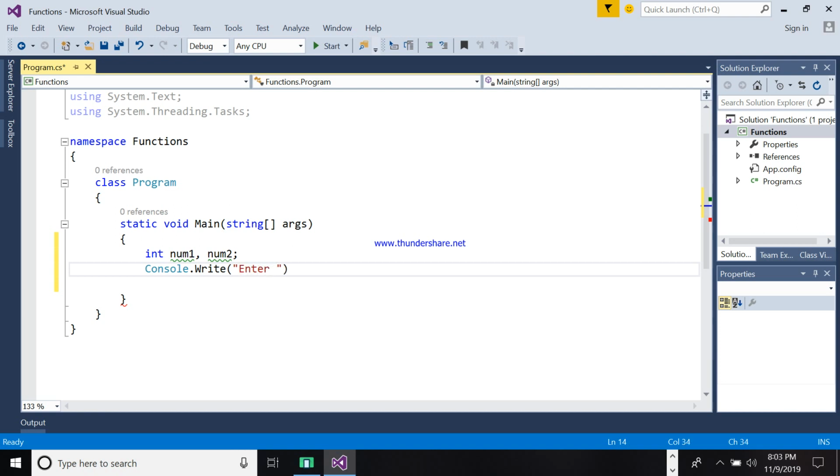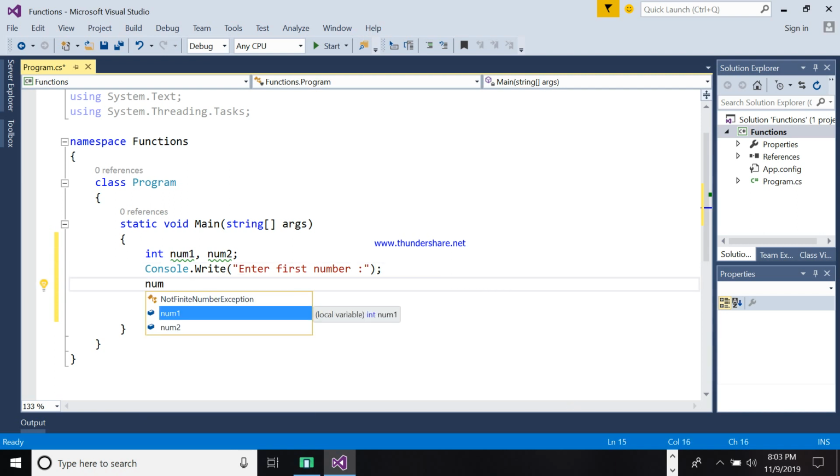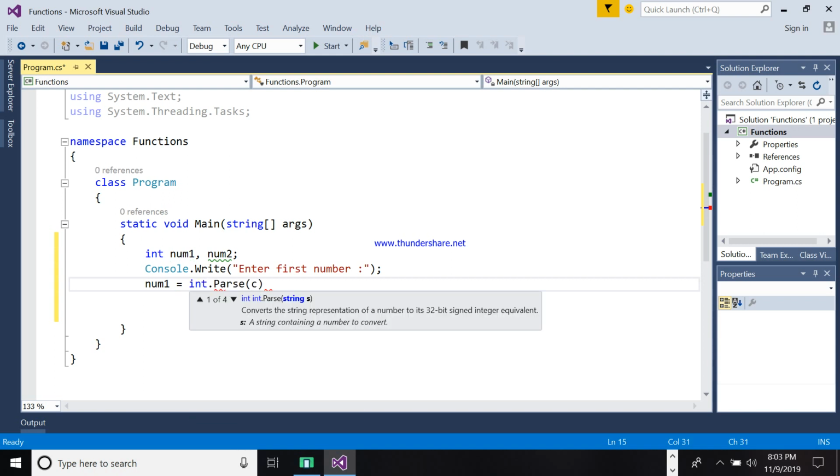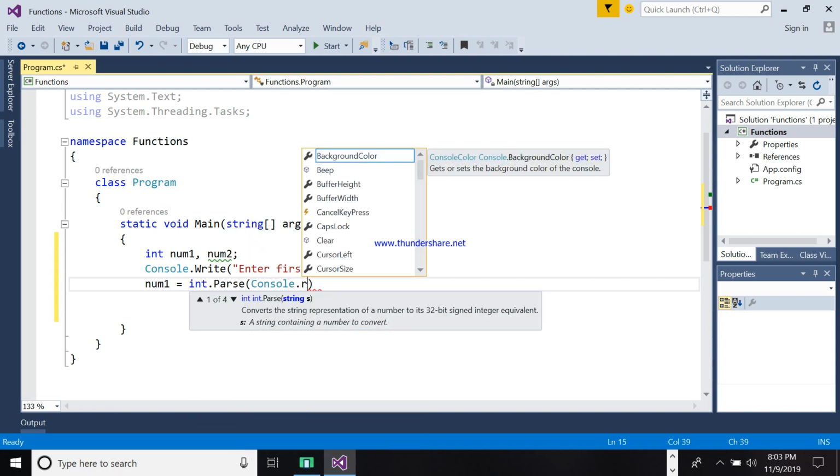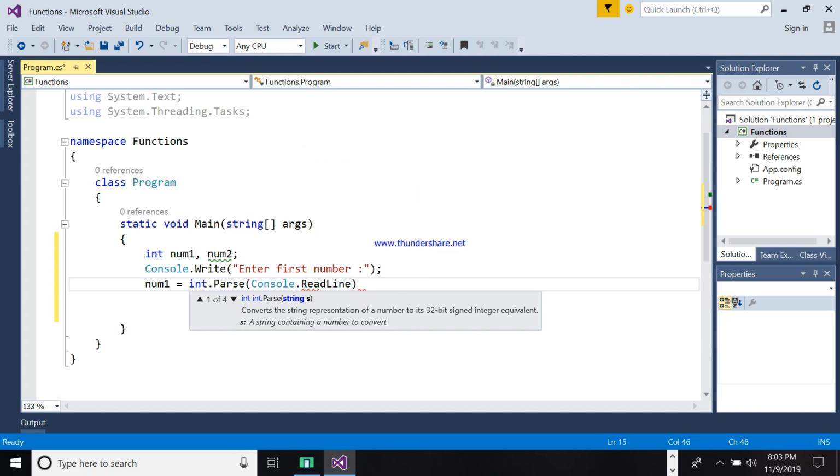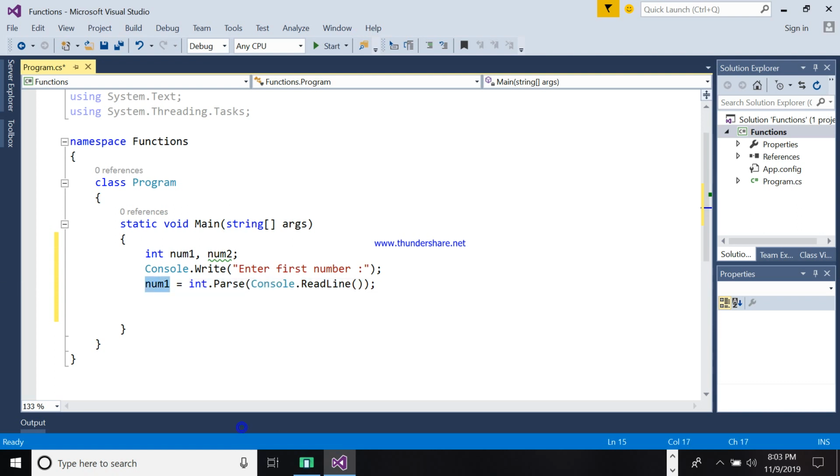So, enter first number. For num1, I will convert to integer the Console.ReadLine. What is this? This is asking the user to input a number. Whatever the user inputs will be held by num1.